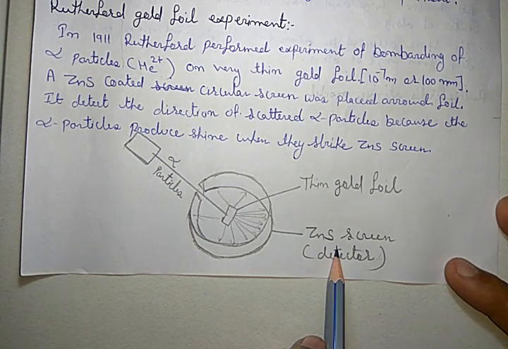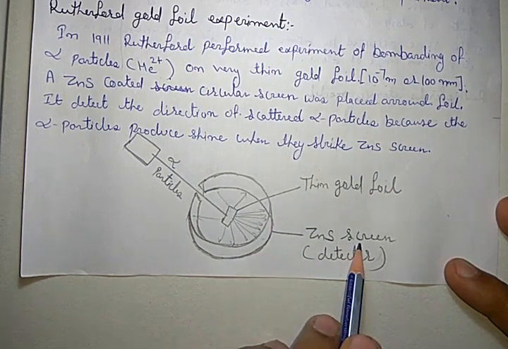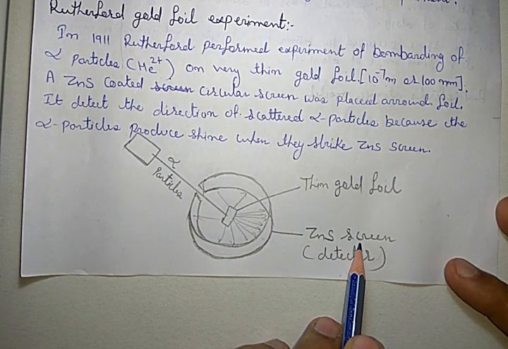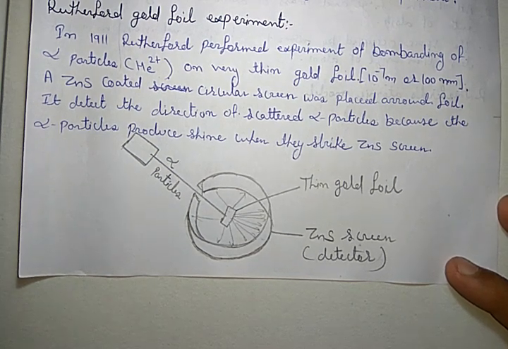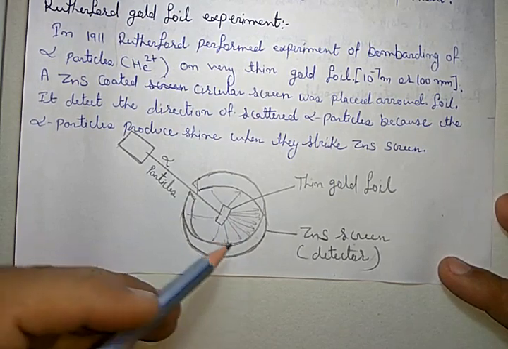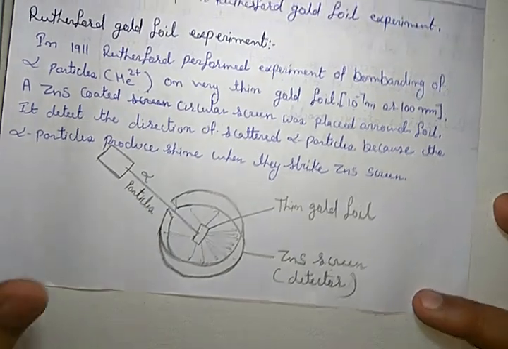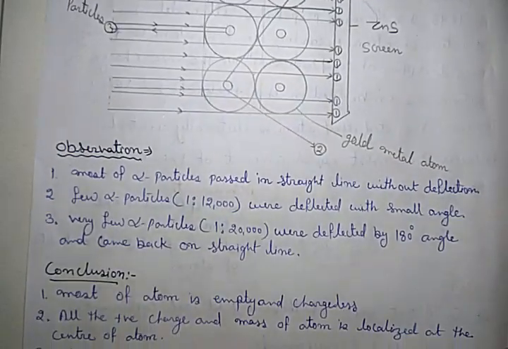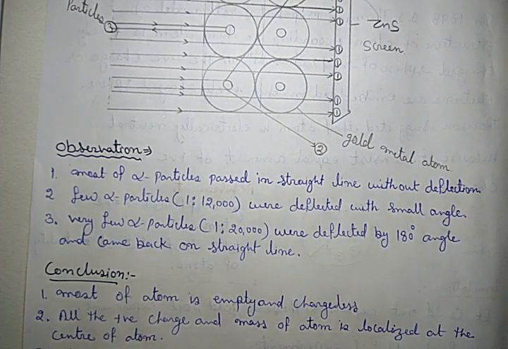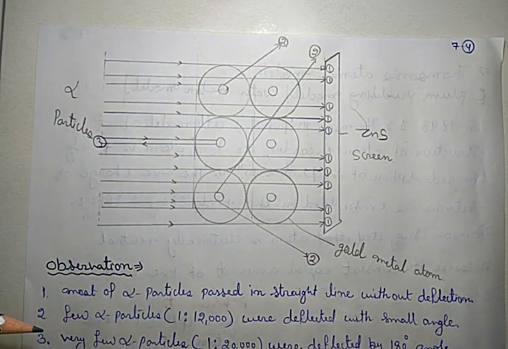When alpha particles which are scattered by the gold foil strike the ZnS screen, they create a shine. And this shine indicates where the alpha particles travel after passing through the gold foil. Okay. Now, what was his observation? That is a diagram, but before that we first read about the observation.